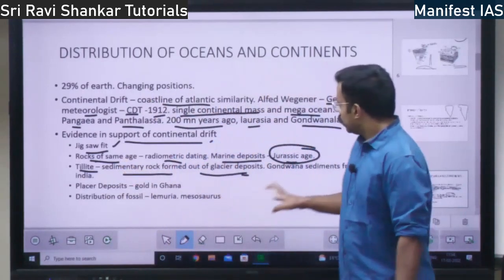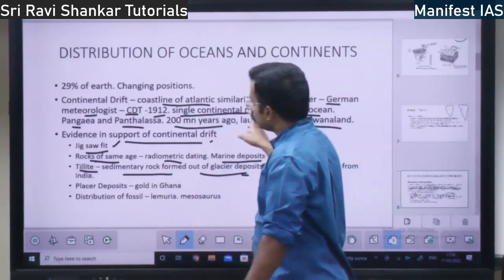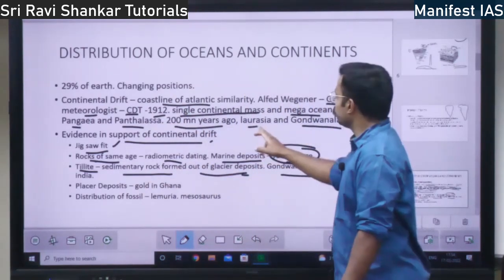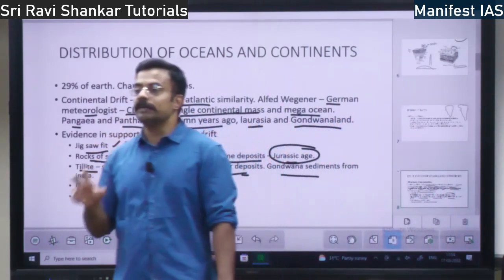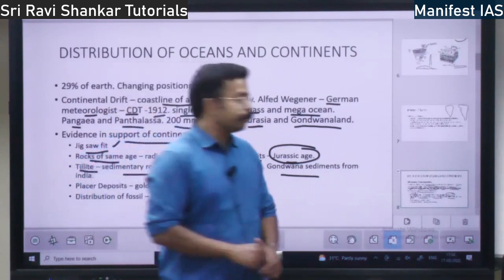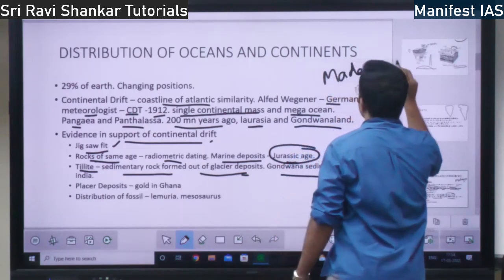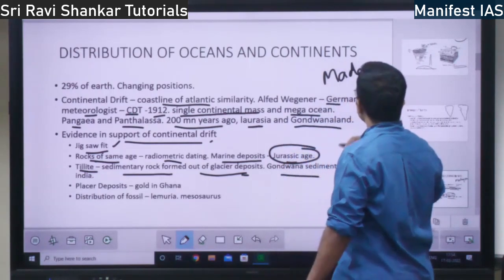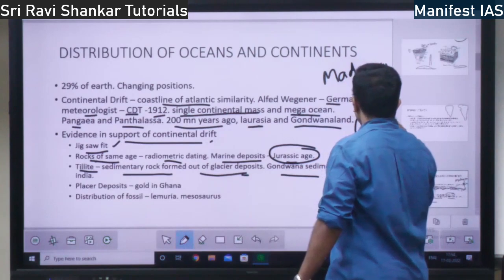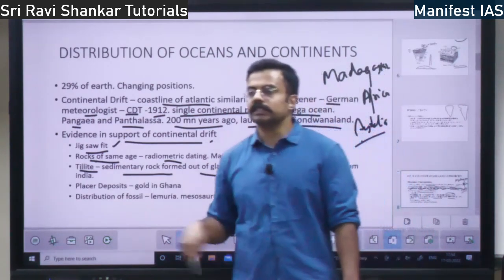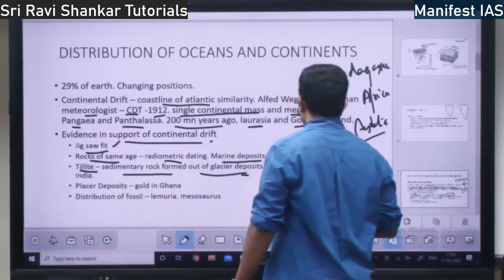So this tillite, if you see Gondwana sediments from India. I told you Pangaea broke into what? It broke into Laurasia and Gondwanaland. So in Gondwanaland, whatever sediments are there, tillite is actually found in Madagascar. Where is Madagascar? In the Indian Ocean. And it is also found in the African region and in the Australian region. Based on this tillite evidence, we can conclude that all these places were together earlier, right?